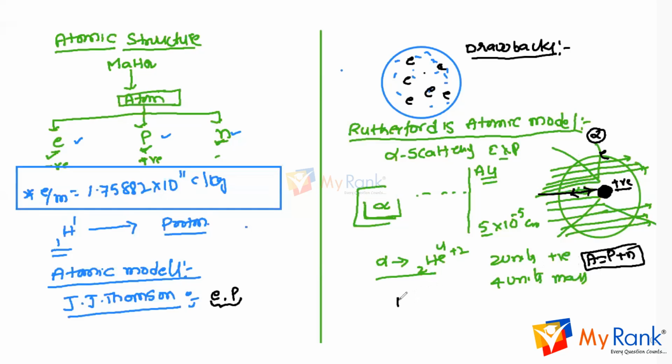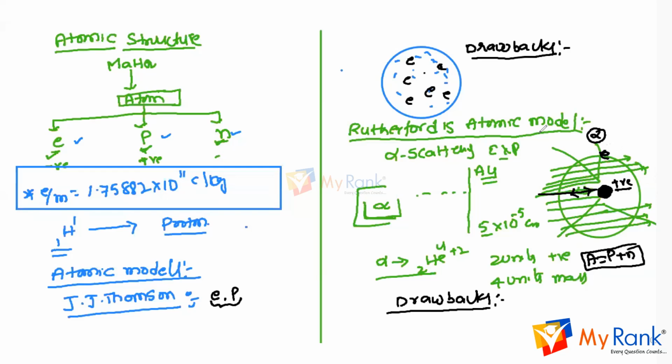The important drawback is that, according to classical laws of physics, any moving charged particle should lose energy continuously. The electron is also a charged particle moving continuously, so the electron should lose energy.